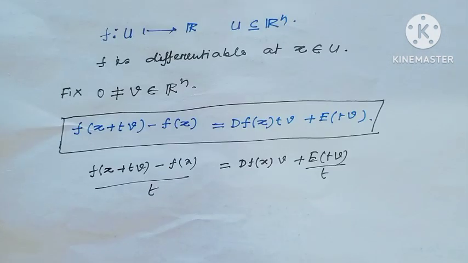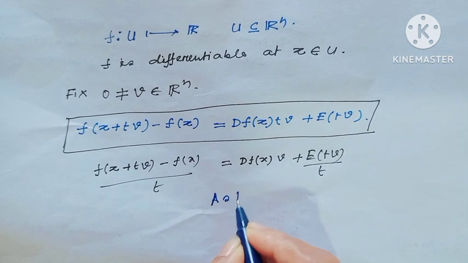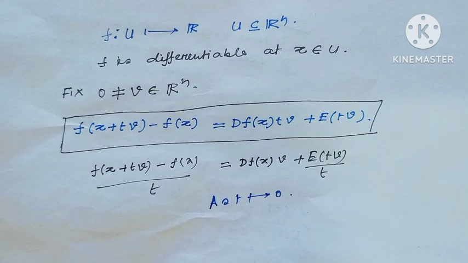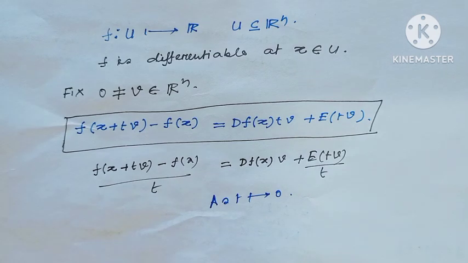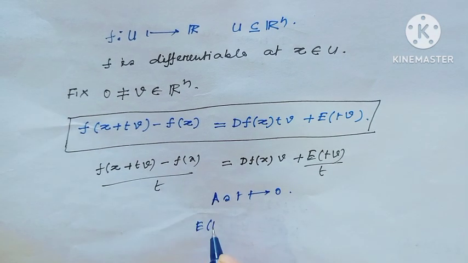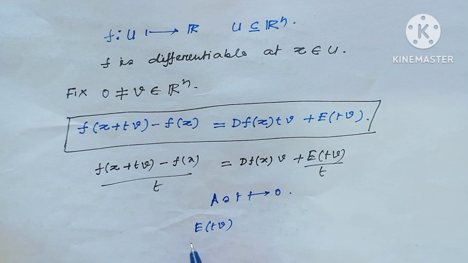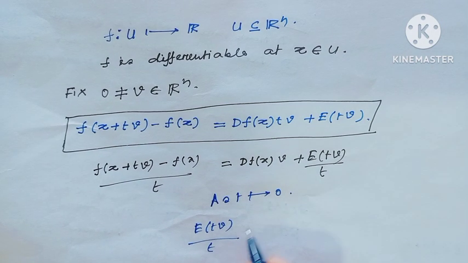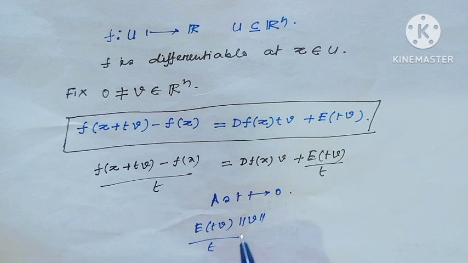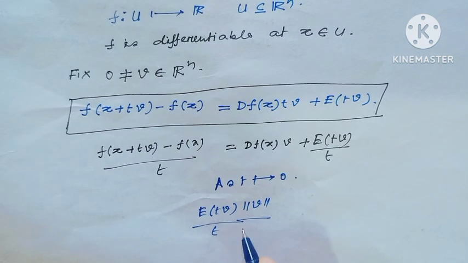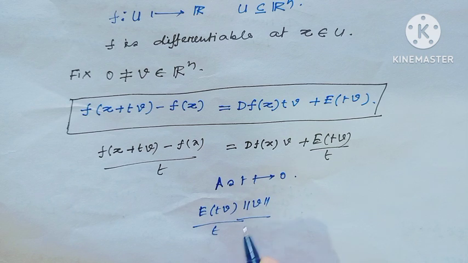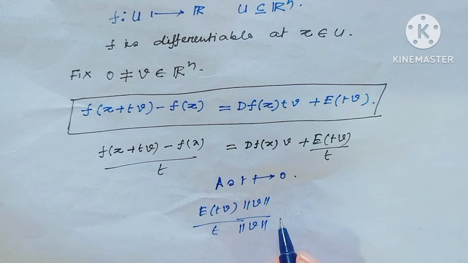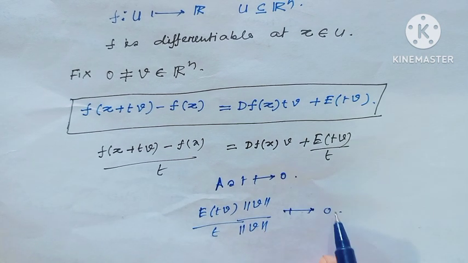And as t goes to 0, e(tv) divided by t, we multiply this part by the norm of v, and since I have multiplied by the norm of v, we divide also by the norm of v. As t goes to 0, this term goes to 0.